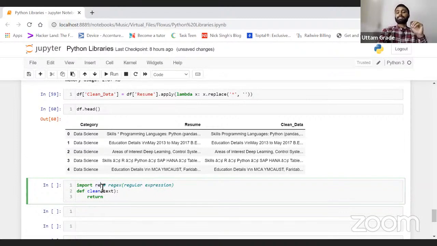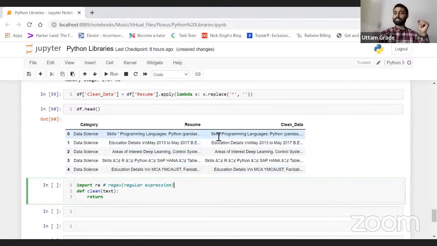So re is a Python library which basically helps us to find some patterns in our text data, to find something or remove something. If we have huge text data, at that time we can use regex.